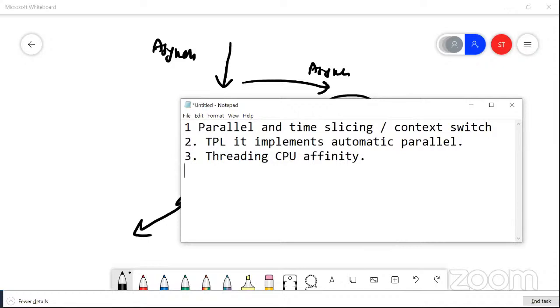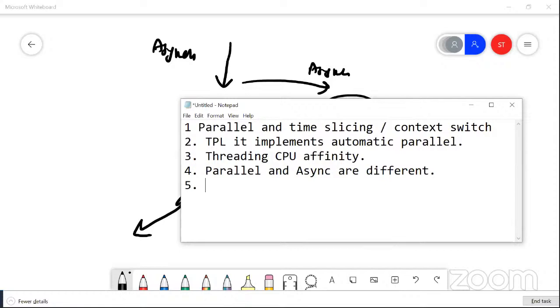Fourth, we talked about how parallel and async are two different words. Parallel is mostly for performance, while async is mostly where you have one thread and you want to do sometimes this, sometimes that. You just want to make the maximum usage of your resources.